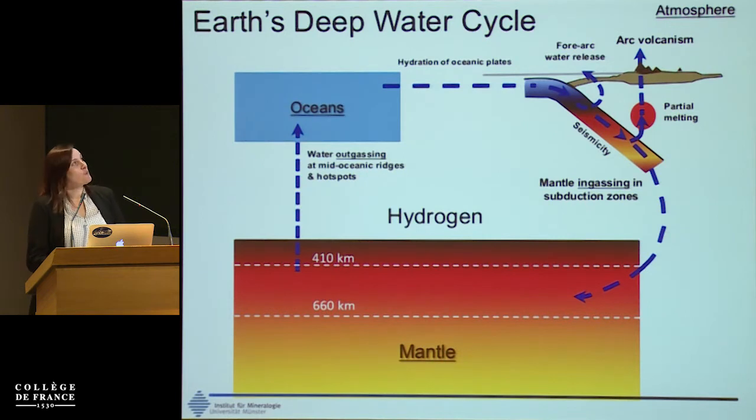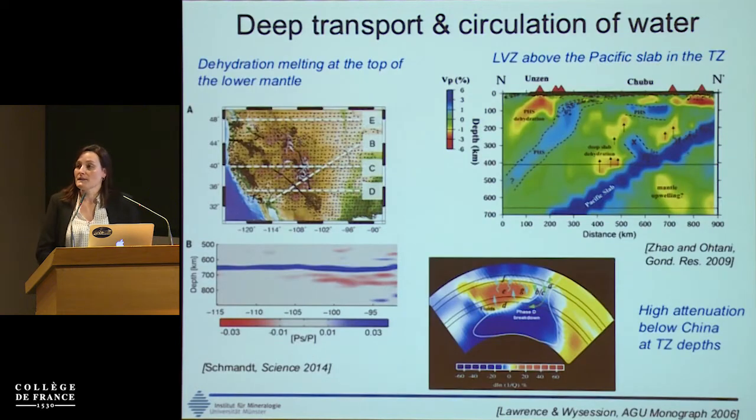Whether we have deep water transport or not, we can discuss that, but there is some evidence for circulation of fluids at depth, which are much larger than the 200 kilometers we have been discussing these days. And these are evidences, for example, from seismic observations, and this includes, for example, the low velocity zones that are observed above the Pacific slab, that might be due to the infiltration of fluids and dehydration fluids at depth already in the transition zone.